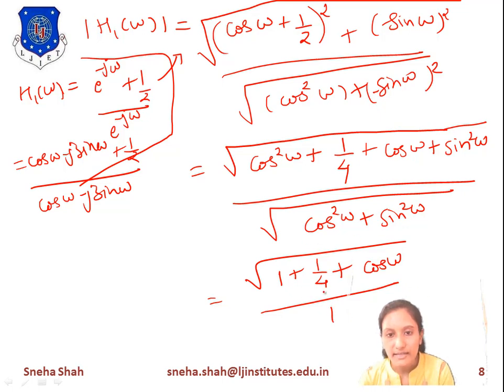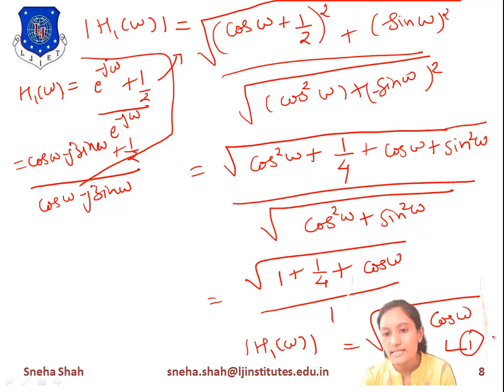Now if we simplify this value, it gives you 1 plus 1 by 4, which means 5 by 4, plus cos omega as it is. This is under root, and this part divided by 1 is the final answer for mod of h1 of omega. This is equation number 1, suppose.